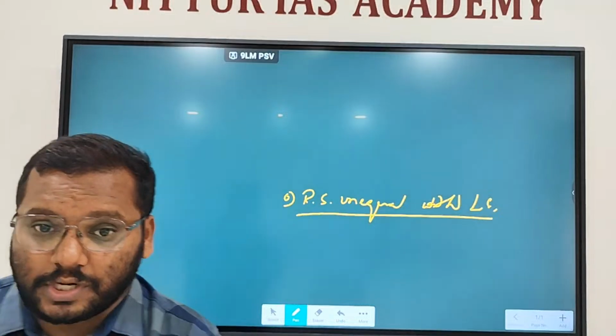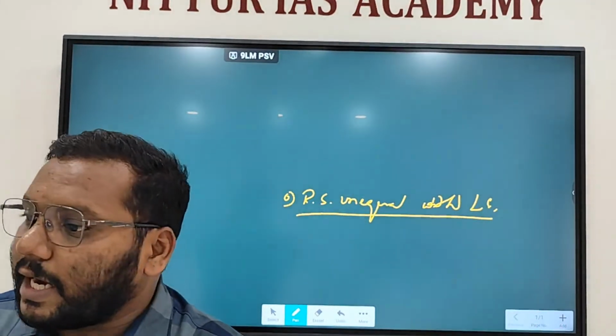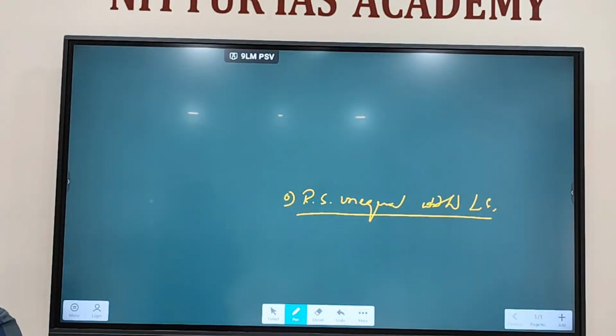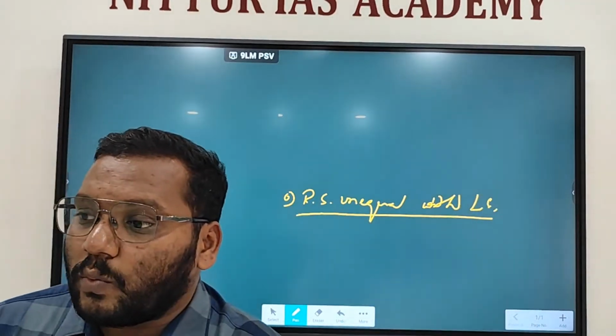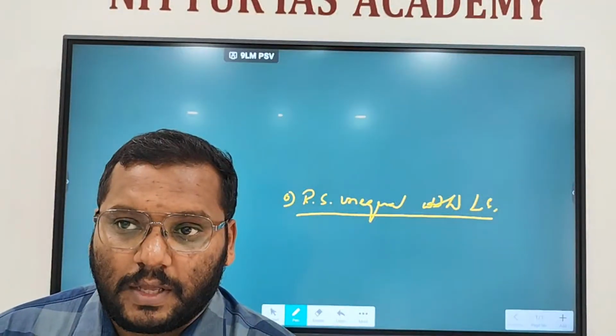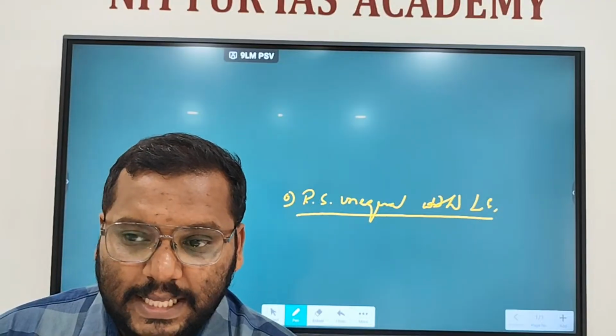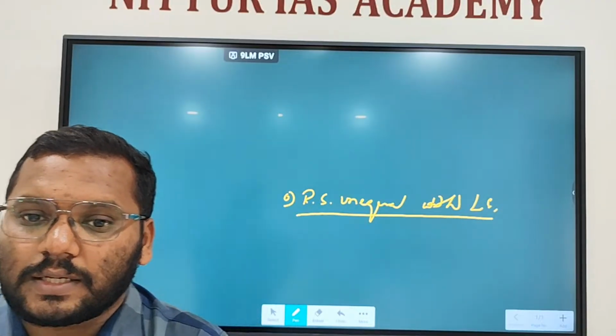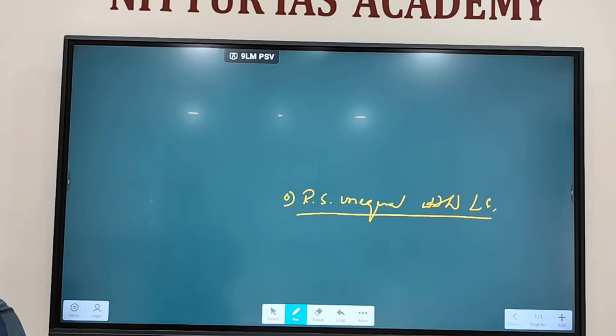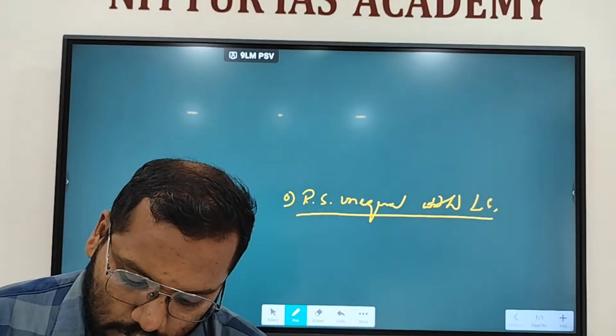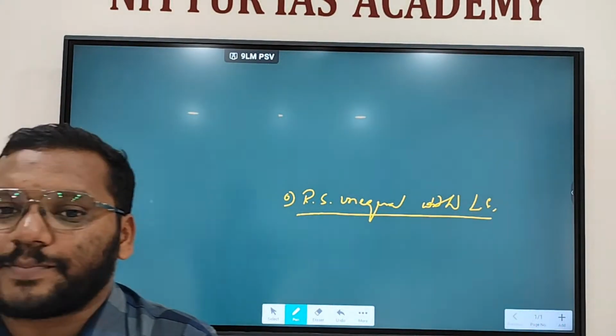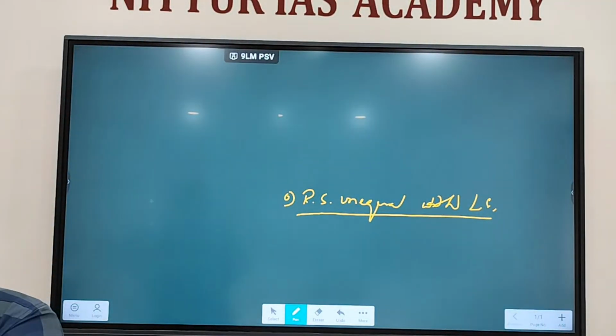It is not subject to judicial review. Third, the final power to decide whether a bill is a money bill lies with the Speaker of Lok Sabha. Then the joint sitting is presided over by the Lok Sabha Speaker.